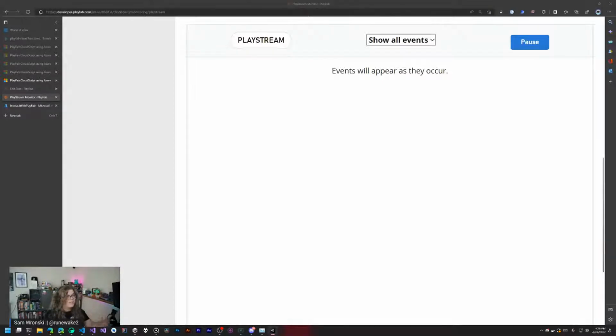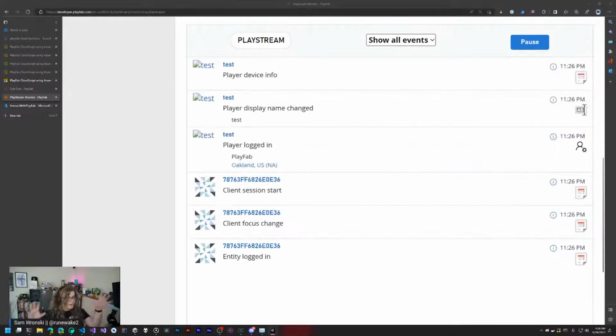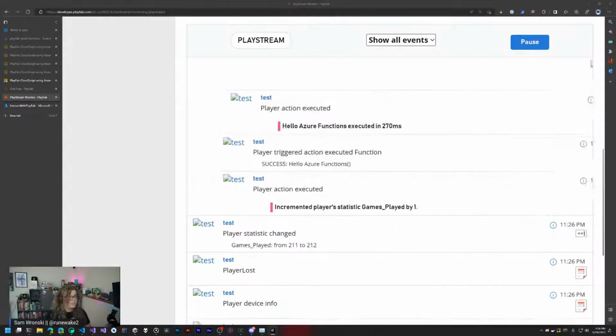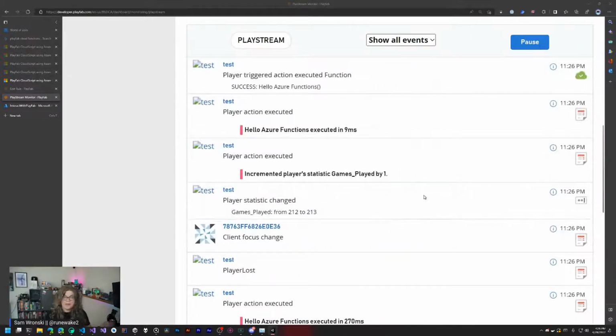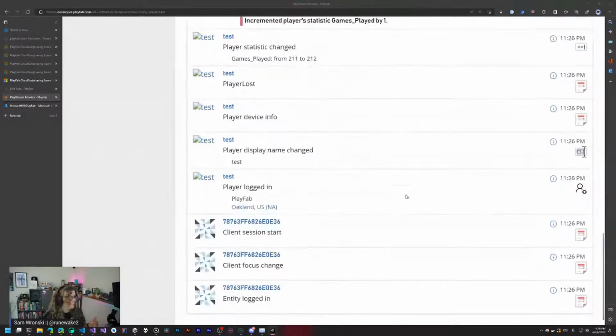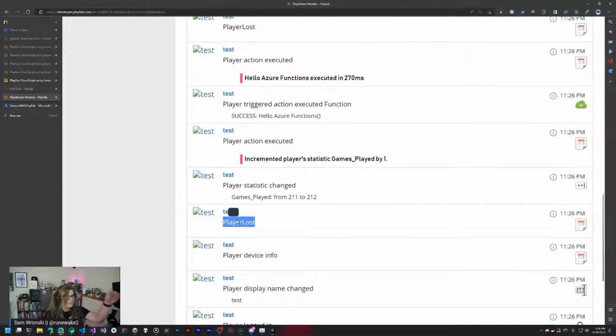And you can actually tell what's going on in the game just from these events. So that was the login. You can see we have a player logged in. You can see who logged in and the device info. This is all stuff that we built previously. But then if we actually go into playing and play maybe a little bit enough to get a score of more than 1 and then lose, we'll start getting a bunch more events. So I lost 3 times there. So if we jump down, we can see player lost.